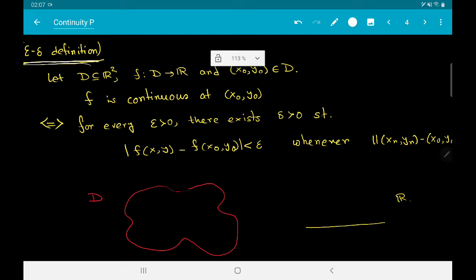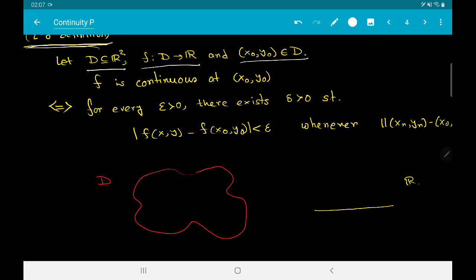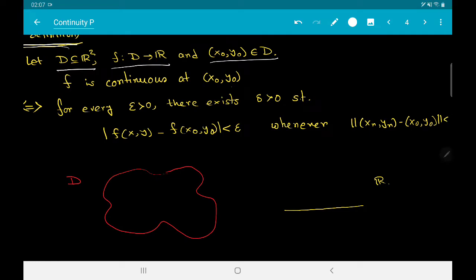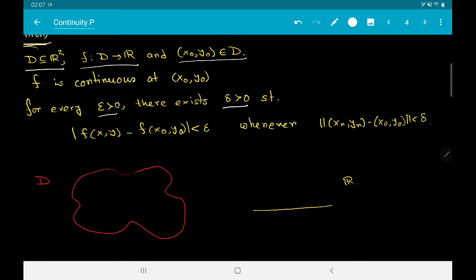Suppose that D is a subset of R2, f is a function from D to R, and I have fixed a point (x0, y0) in D. We say that f is continuous at (x0, y0) if and only if the following epsilon-delta criteria is satisfied: for every epsilon greater than 0, there exists a delta greater than 0, such that whenever the norm of (x, y) minus (x0, y0) is less than delta, we have the modulus of f(x, y) minus f(x0, y0) less than epsilon.